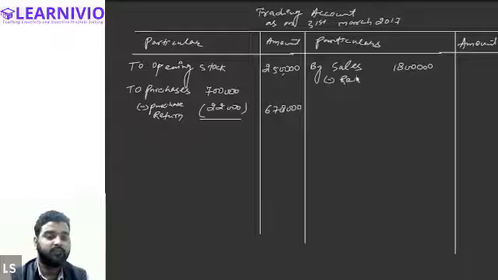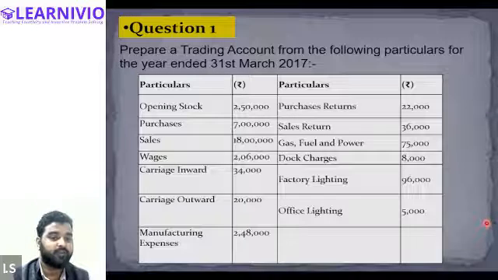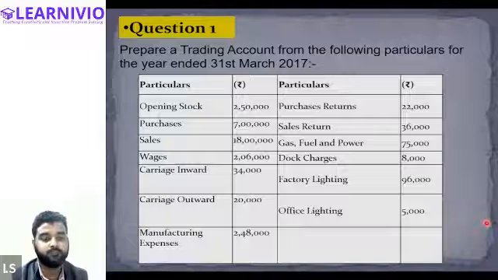Sales return, we will have to reduce it. So value of sales return was how much? Value of sales return was 36,000. So value of sales return is given in the question, that is 36,000. Are you guys able to find the value of the sales return? 36,000. Hamad and Halima. Yes, sir.